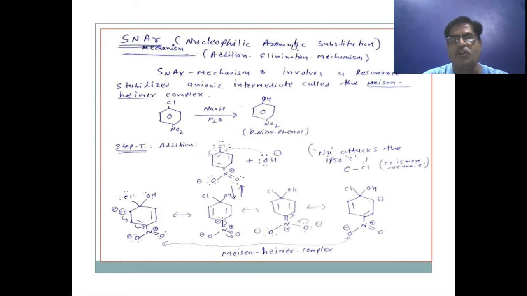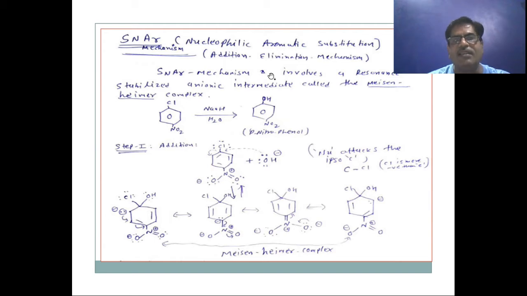SNAr, nucleophilic aromatic substitution. What is the mechanism? SNAr acts as an addition and elimination combined mechanism.